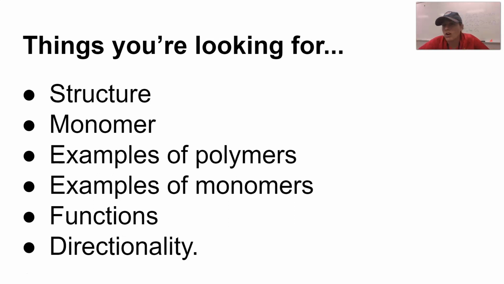And then what were the functions of each of those three that we talked about? And then any directionality is just how we bind to that head, that specific head, whether it be the phosphate group to make a phospholipid, whether it be the glycerol to make a triglyceride, or whether it be the way we bend it to make it a steroid or a hormone.